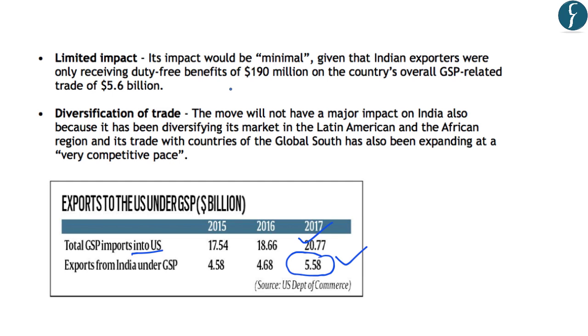In this line, the government has clarified that Indian exporters were receiving duty-free benefits of only $190 million out of the total GSP exports of $5.6 billion, which means that the duty-free access was available only to exports worth $190 million. So the government has clarified that the value of exports other than these $190 million will not be impacted by this withdrawal by the US.